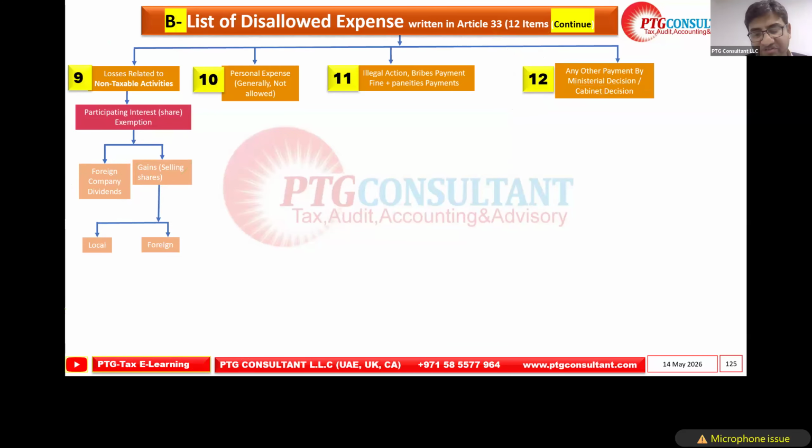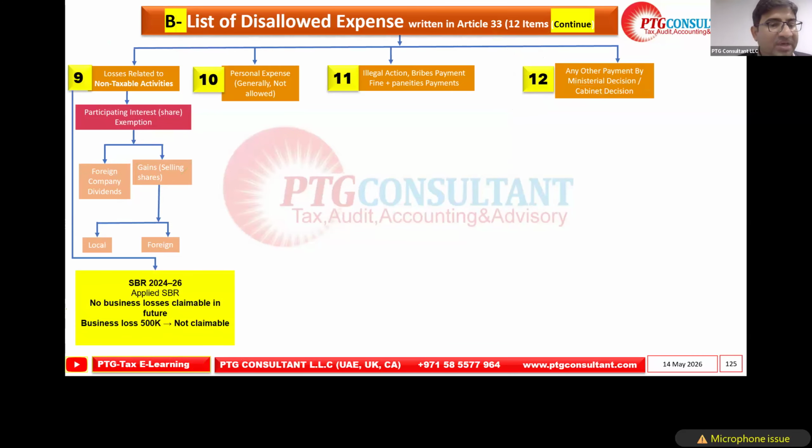So here are some additional points. SBR, so this is another note: no business losses claim in future. If in 24 and 25 we apply SBR, the tax losses cannot be claimed in future.